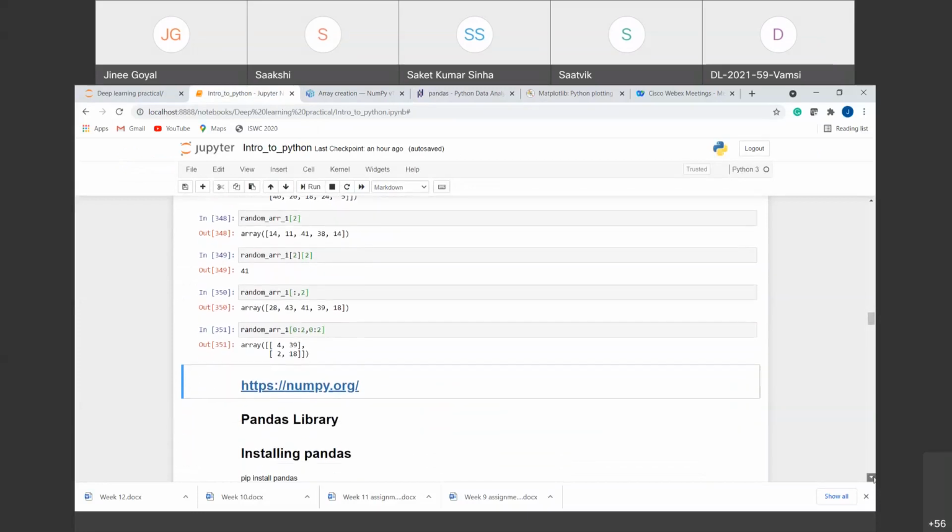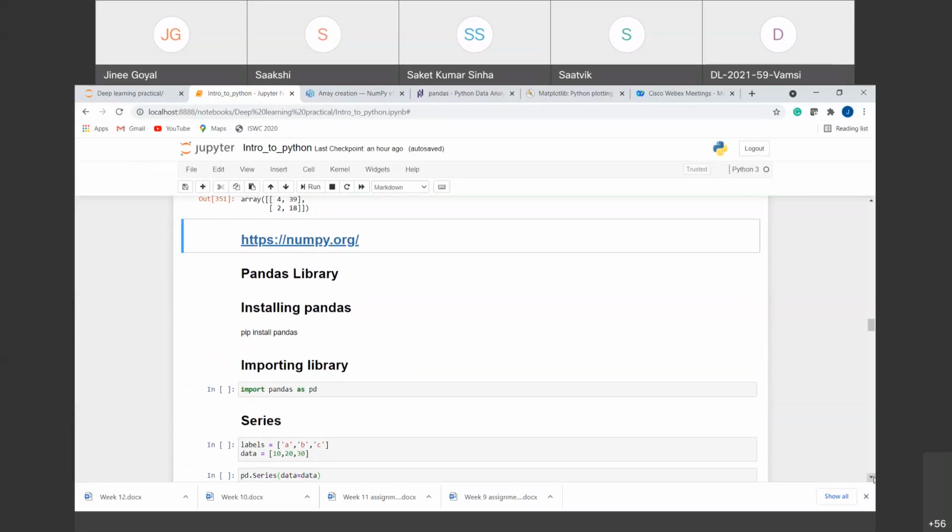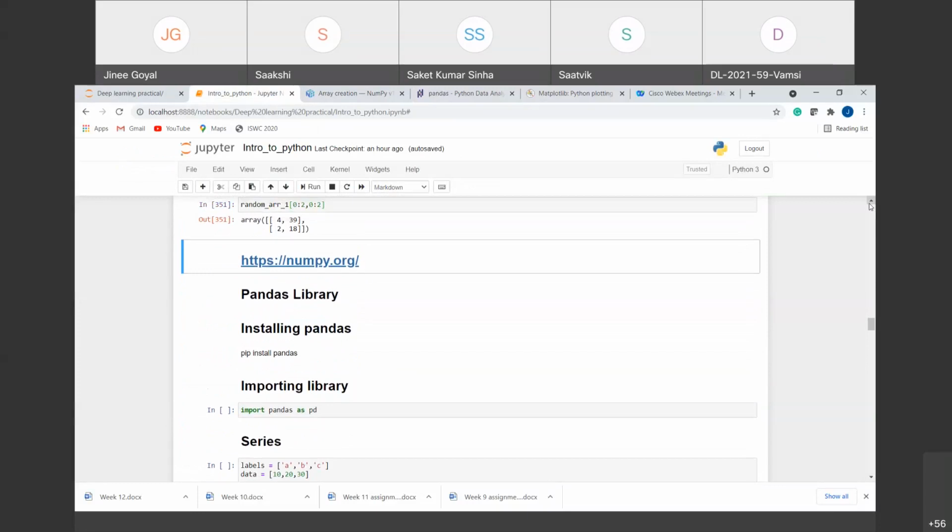So after NumPy, the second most used library is Pandas. If anybody has any doubt in the NumPy, can ask. So if you have no doubts, we can start with the Pandas library. It is the second most used library after NumPy, and it is built on top of the NumPy library.